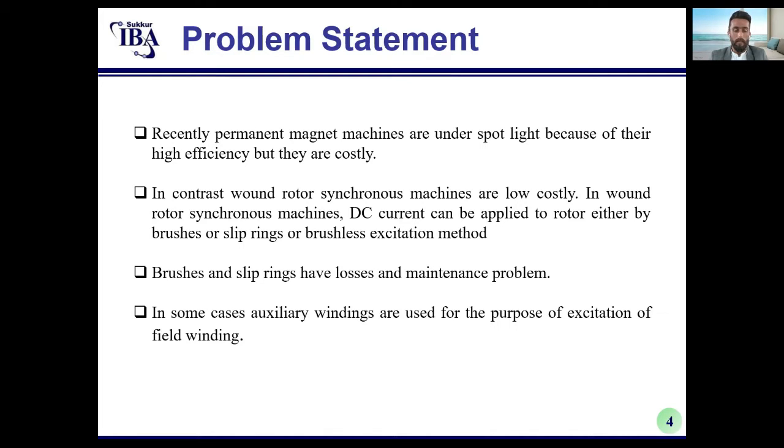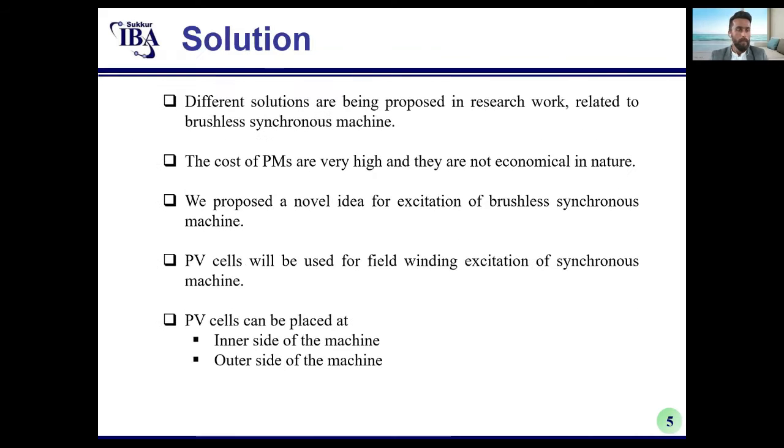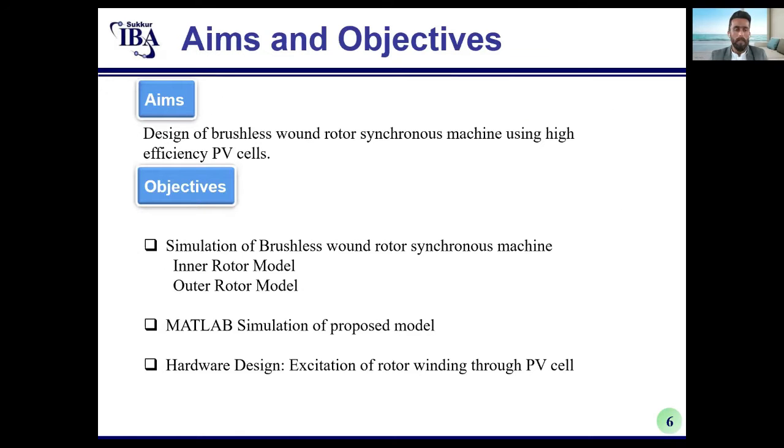In some cases, auxiliary windings are used for excitation of the field winding. Different solutions are being proposed in research work related to brushless synchronous machines. The cost of permanent magnets is very high and they are not economical in nature. We propose a novel idea for excitation of brushless synchronous machines. PV cells will be used for field winding excitation of the synchronous machine. The PV cells can be placed on the inner side or the outer side of the machine.